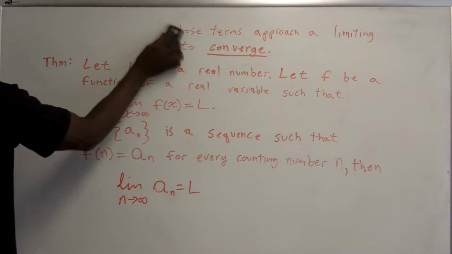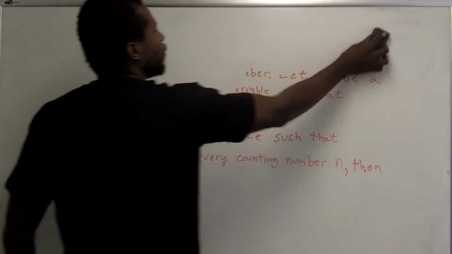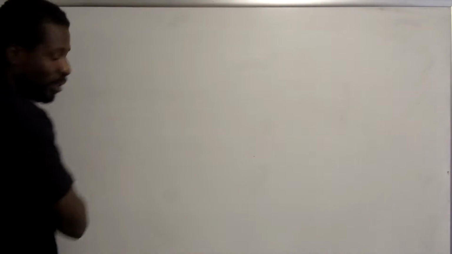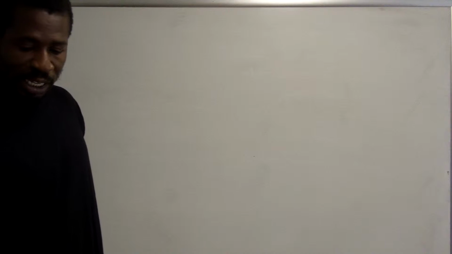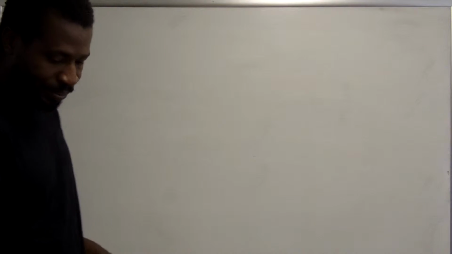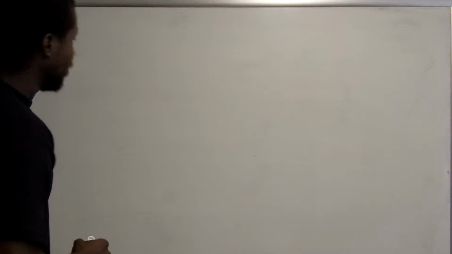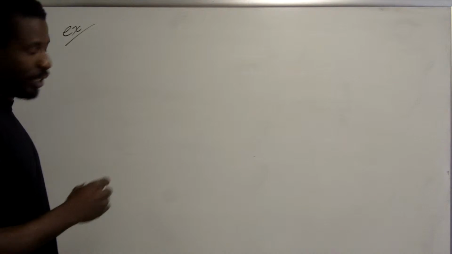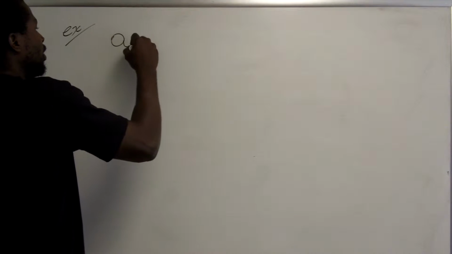So let's go ahead and find some limits for some sequences. And if we can find a limit for the sequence, then we can say that the sequence converges. So let's go ahead and do that. The first example I'm going to look at is this sequence. This is the nth term.